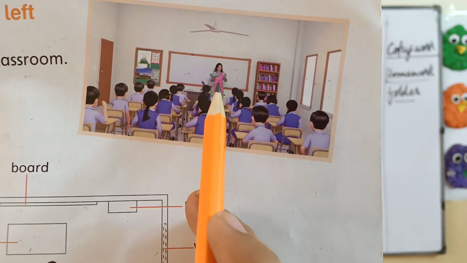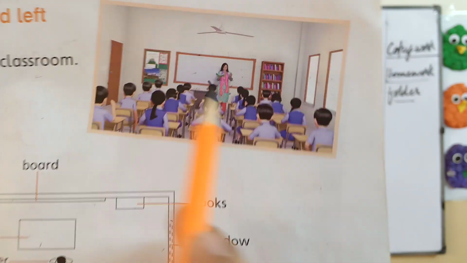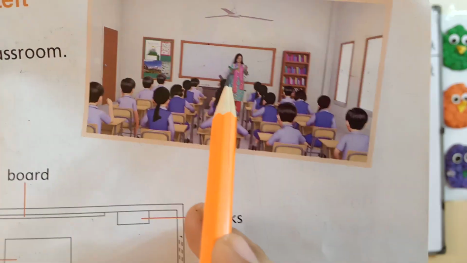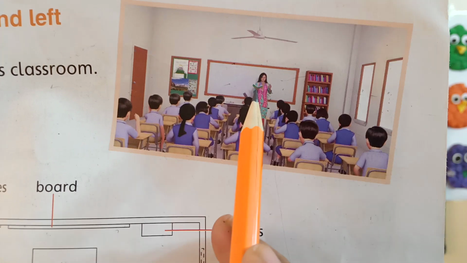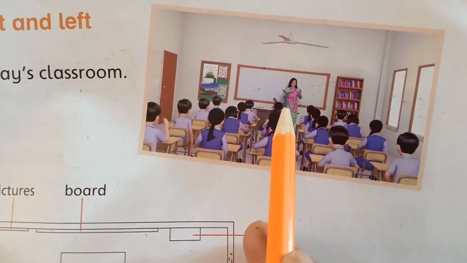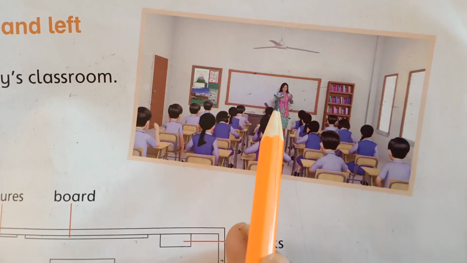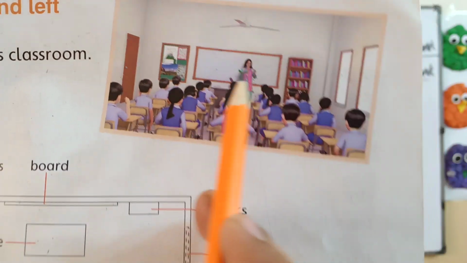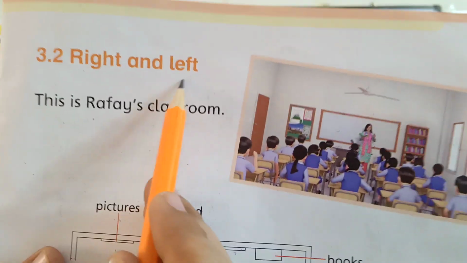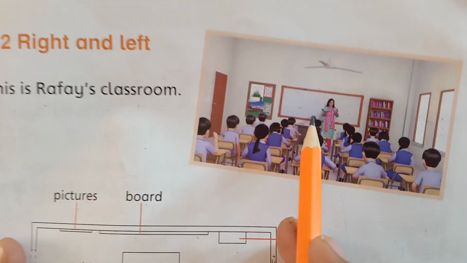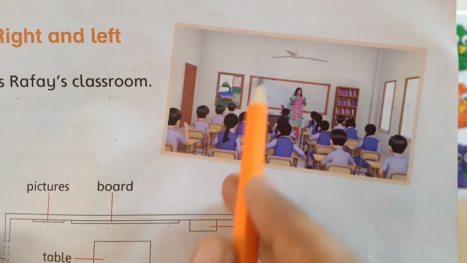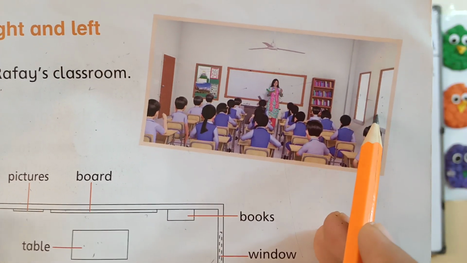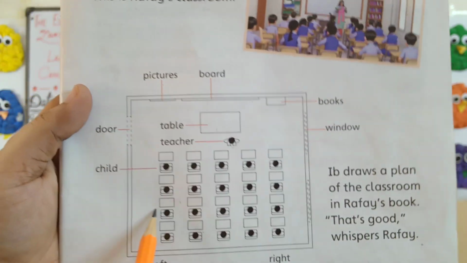Now look here, the teacher is standing here, and she has a book. This hand is the right hand. Okay, this is the right hand of the teacher and this is the left hand of the teacher. So we are learning about right and left, which things we can see on the right side and which things we can see on the left side. Now this is a map of Rafi's classroom.